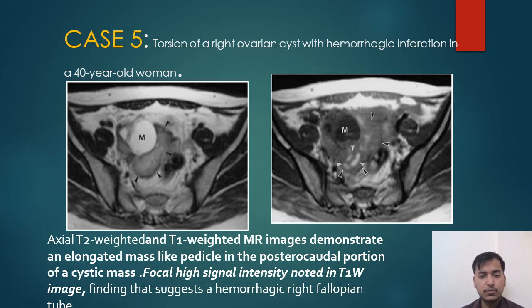Case 5 shows a torsion of a right ovarian cyst with hemorrhagic infarction in a 40-year-old woman. These axial T2 weighted and T1 weighted MR images show an elongated mass-like pedicle in the posterior-caudal portion of a cystic mass. Focal high intensity, also noted in T1 weighted images, suggests a hemorrhagic right ovarian fallopian tube.